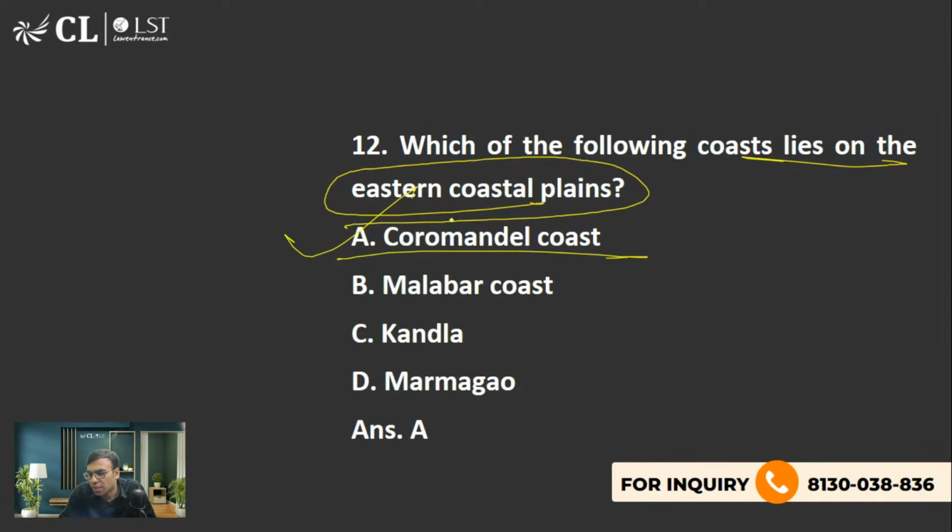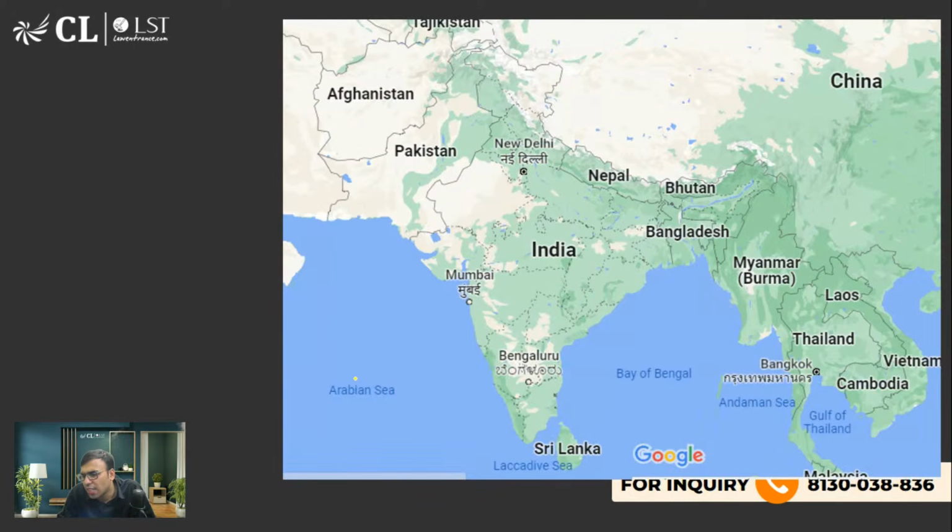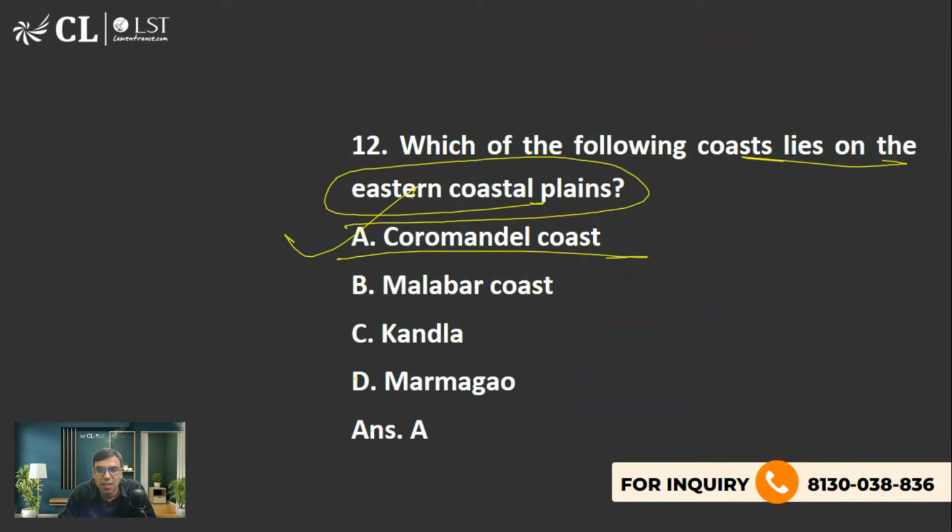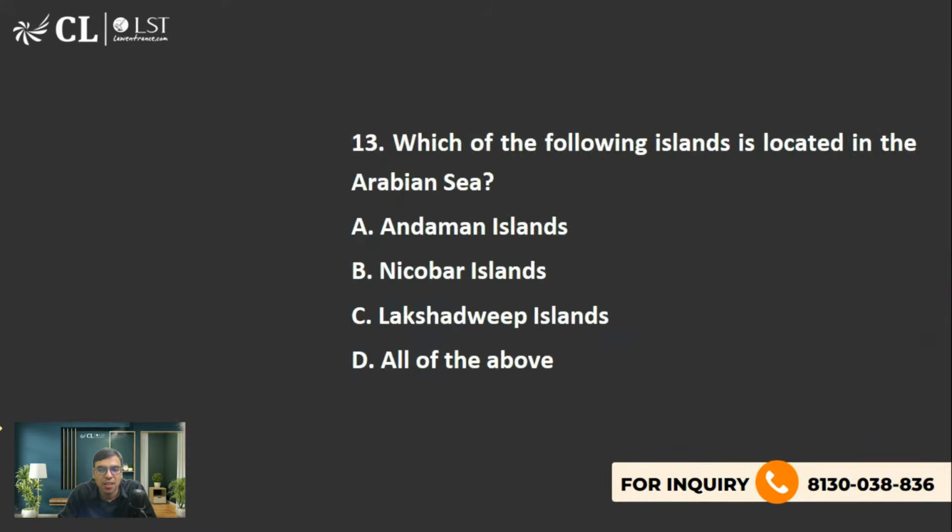Yes, Sara, Siddhi, you all are right. We have discussed it. This is just I was testing eastern coastal plain. Next is, which of the following island is located in Arabian Sea? These are very easy questions. And I believe you all should be answering it.